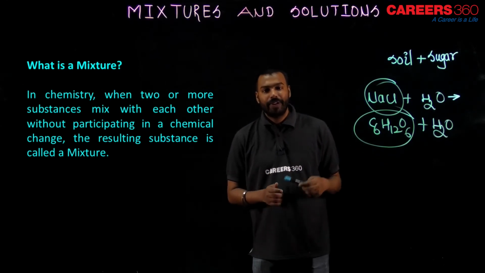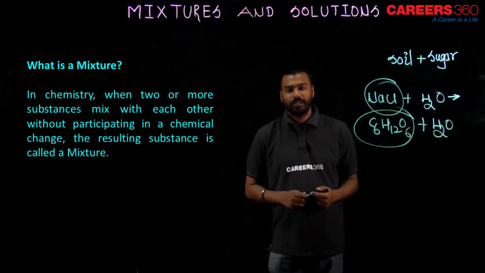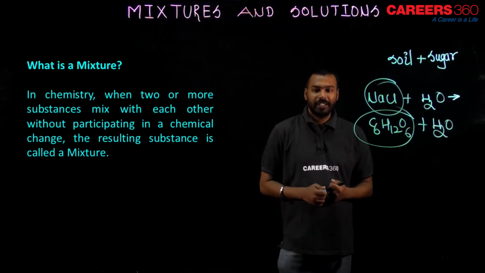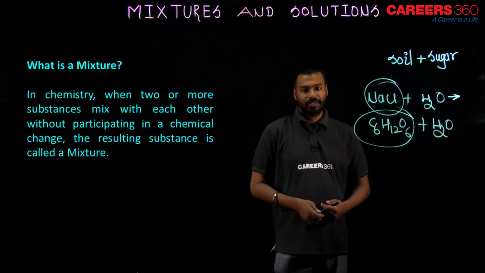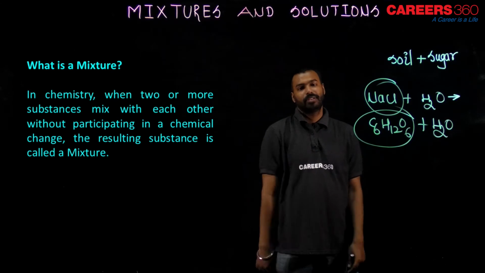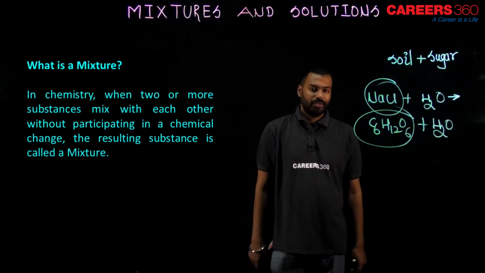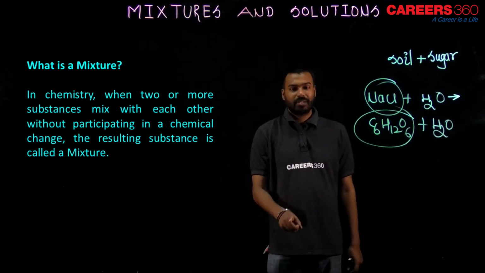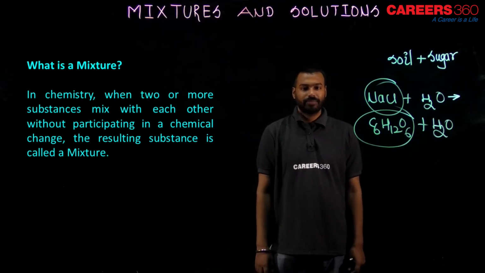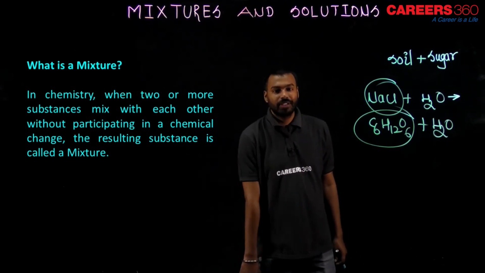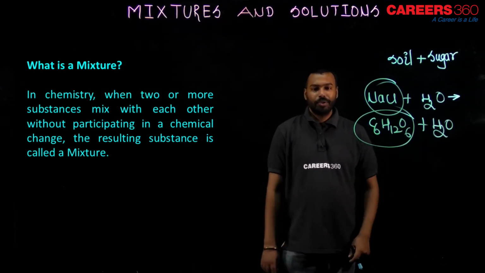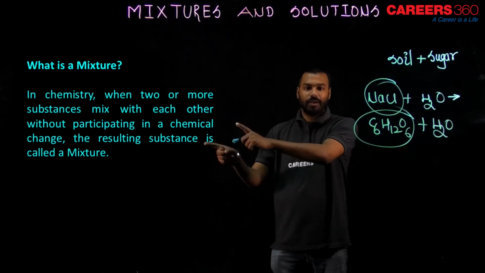So in chemistry, when two or more substances mix with each other without participating in a chemical change, the resulting substance is a mixture, and it has two types. There are two types of mixture. One is homogeneous, the other is heterogeneous. What is homogeneous and what is heterogeneous? Let me introduce you to the next slide now.